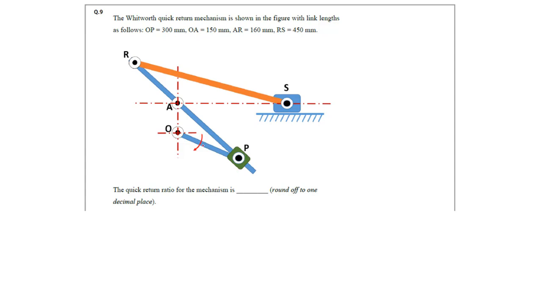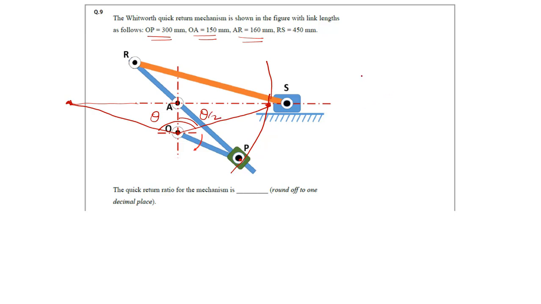So we are having the Whitworth quick return mechanism, and various link lengths are given, OP, OA, AR. This is the OP length. So how to solve this question? From here you draw a circle, it will cut it here, and then if you draw the full circle, it will cut this line at this point somewhere here. You join these 2 points, and this angle will be, let's suppose, theta. So this angle will be theta by 2.